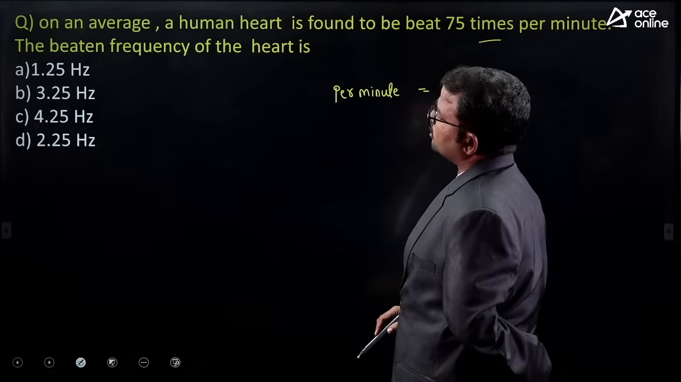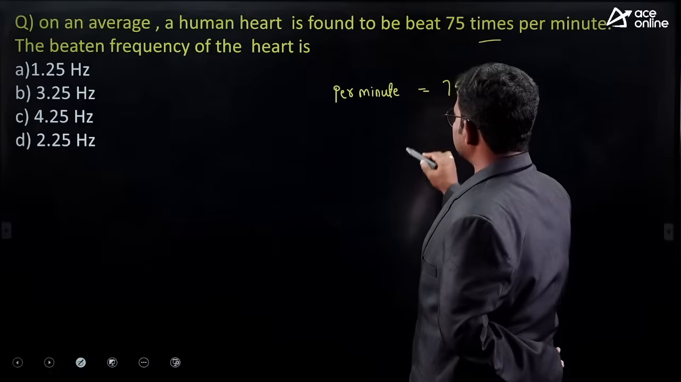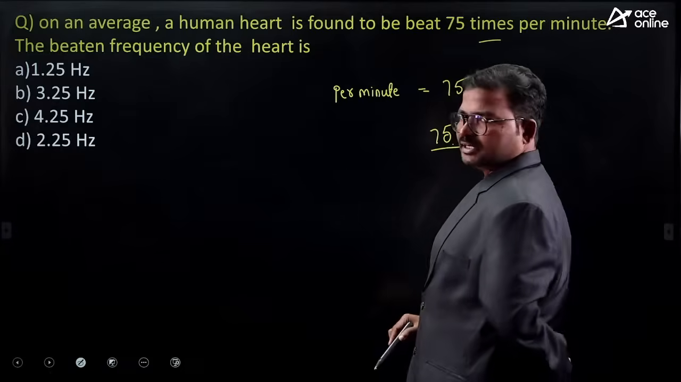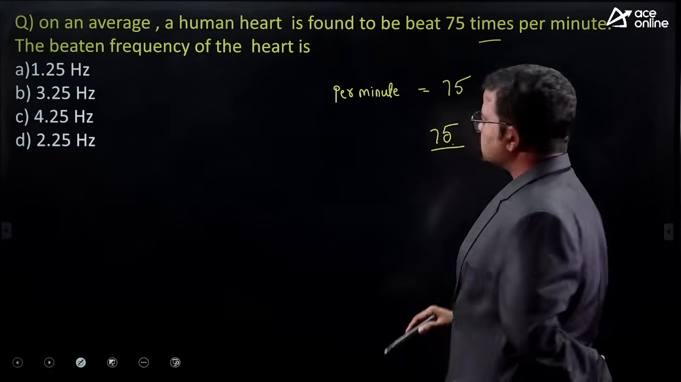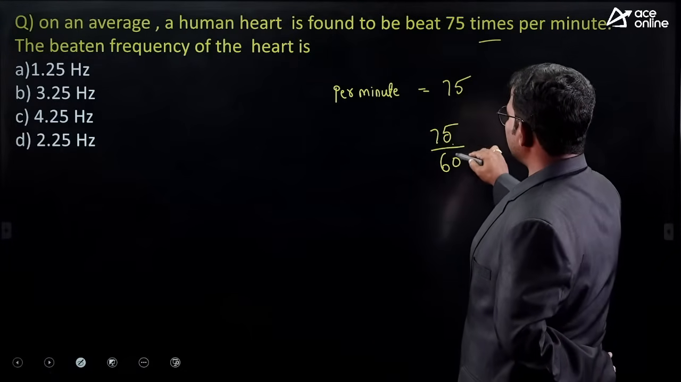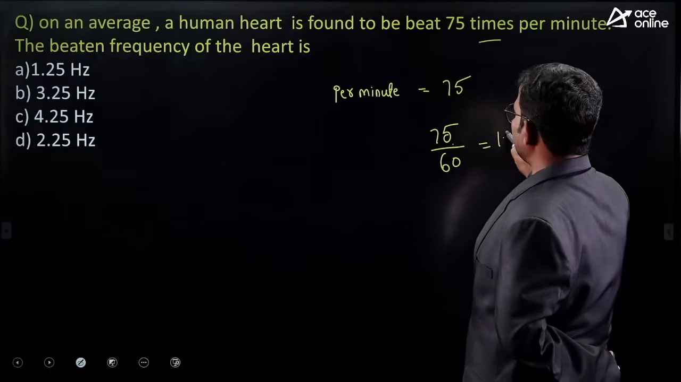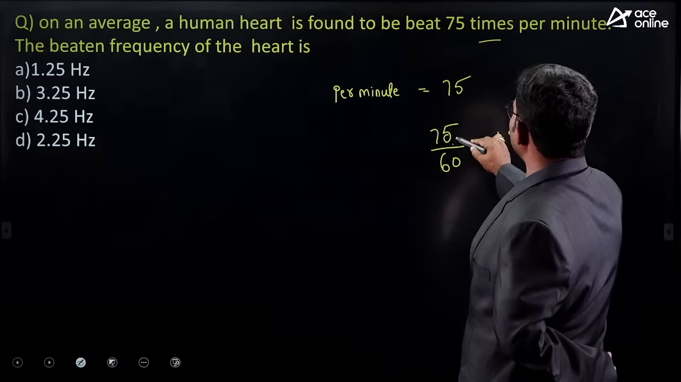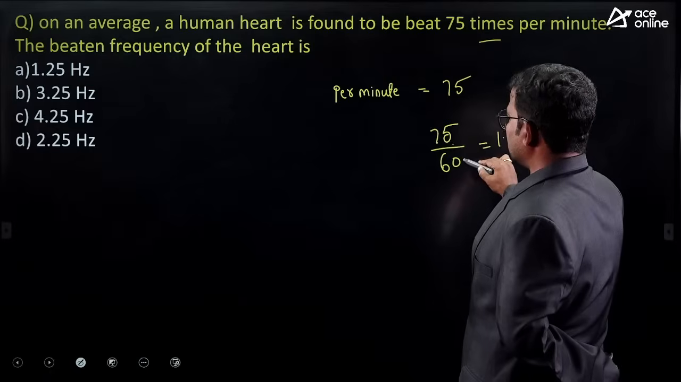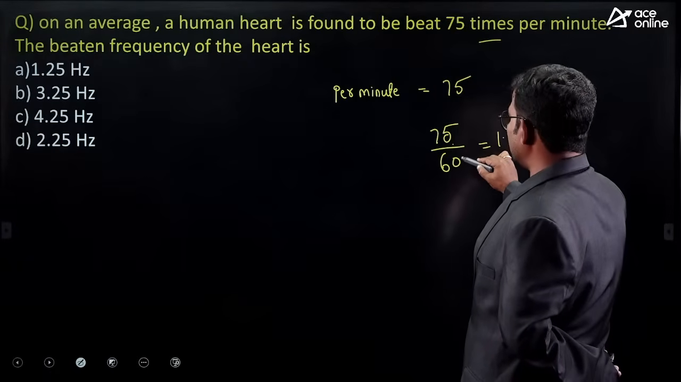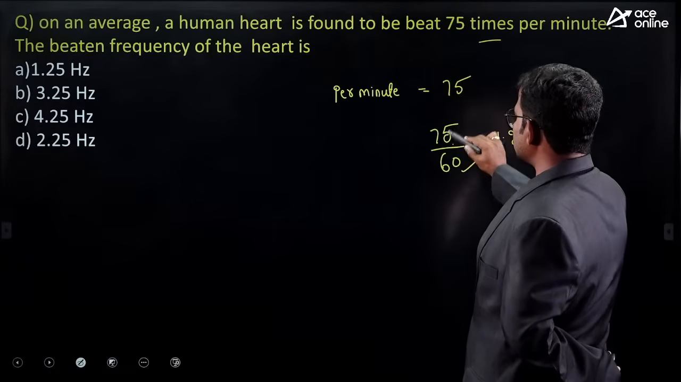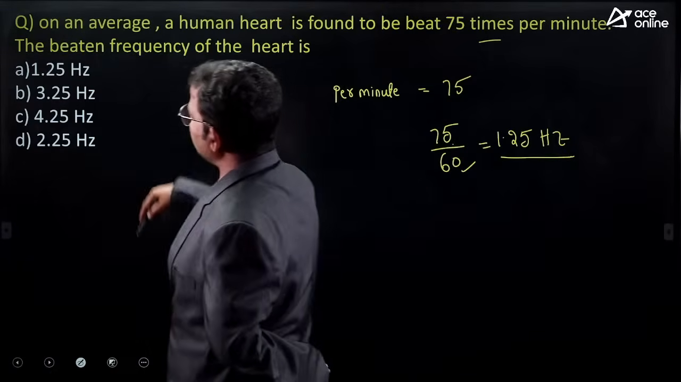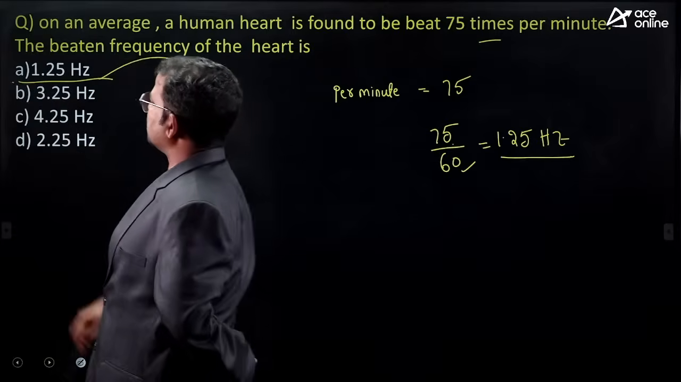So the beating frequency of the heart is 75 per minute. Per minute means how many seconds? 60 seconds. 75 by 60, what do we get? 1.25 hertz. So these are the number of rhythms per minute. Per minute we have 60 seconds. By using this, you can get 1.25 hertz. Here the correct one is option A only.